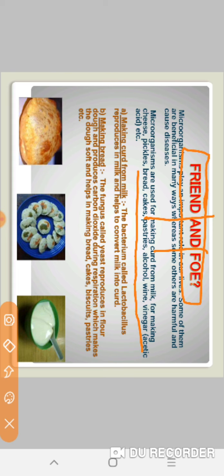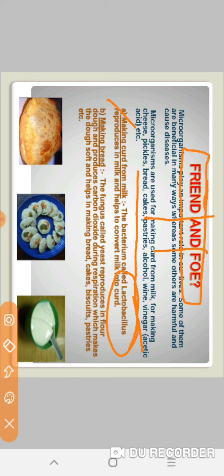So let us discuss them in detail now. First is making curd from milk. The bacterium called Lactobacillus. The important name you have to learn. Which bacteria is responsible for the formation of curd? What will be your answer? Your answer will be Lactobacillus.